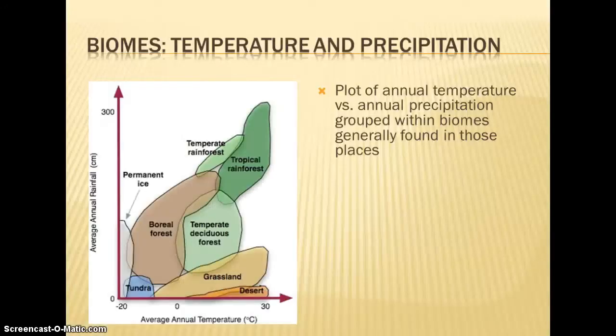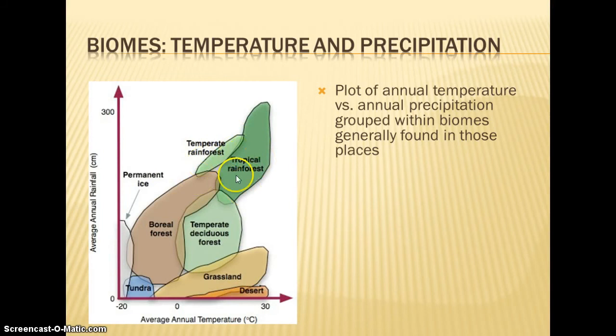If you look at this graph, it compares rainfall and temperature. Those that have low rainfall, those are our deserts, which are the higher temperatures, and our tundras at the lower temperatures. All of our forests, notice, are up here with higher average rainfall per year. Now, they also tend to have warmer temperatures that makes them more productive.